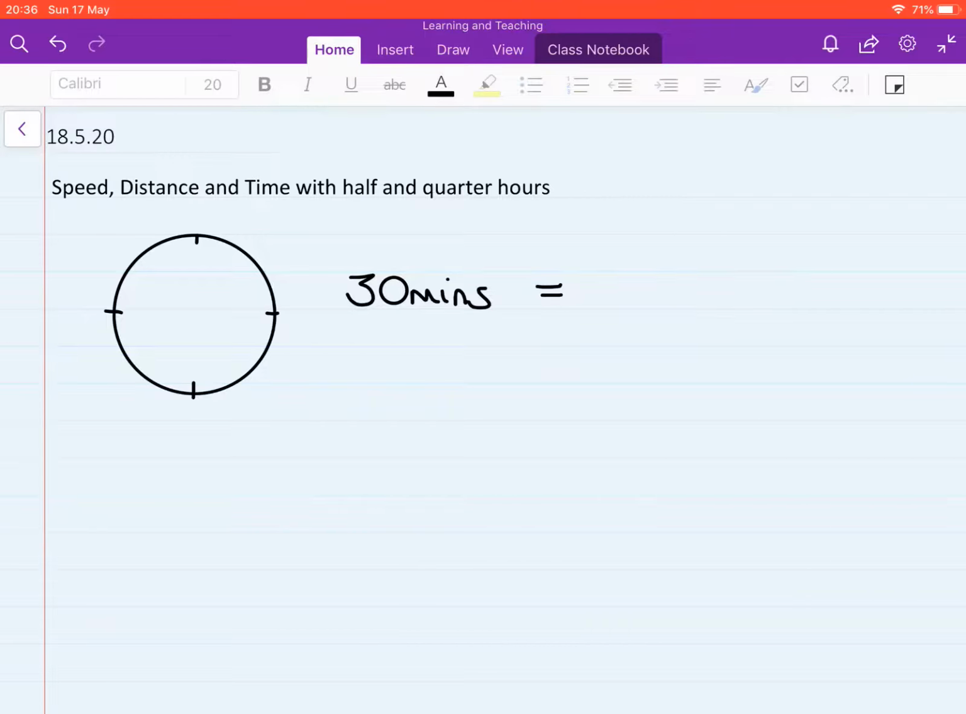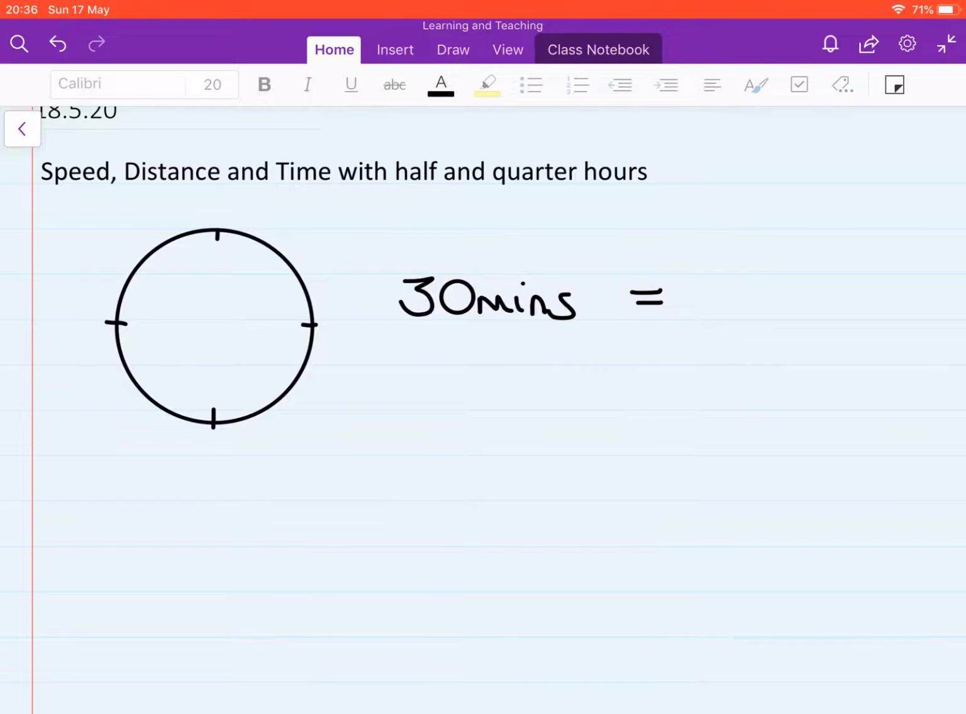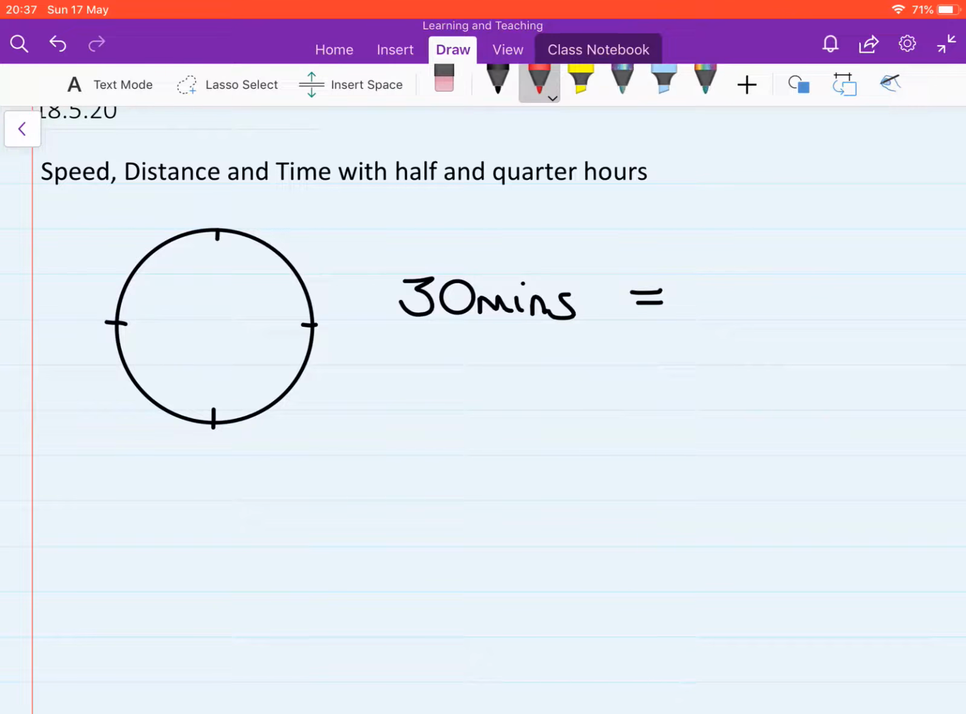Another way you would probably think about 30 minutes is half an hour. And if I were to just shade this in, so 30 minutes would, for example, if I were to go from noon, 30 minutes would be from here to here. And hopefully you can see that that is half of the whole. Okay, so 30 minutes we would write as 0.5 hours. 30 minutes is 0.5 hours.